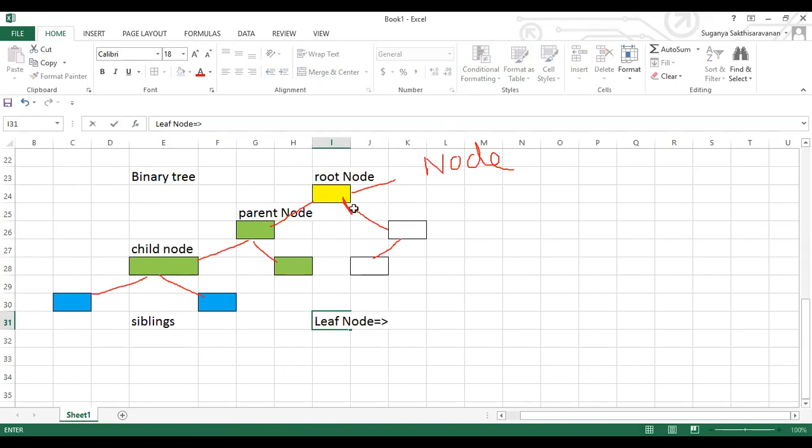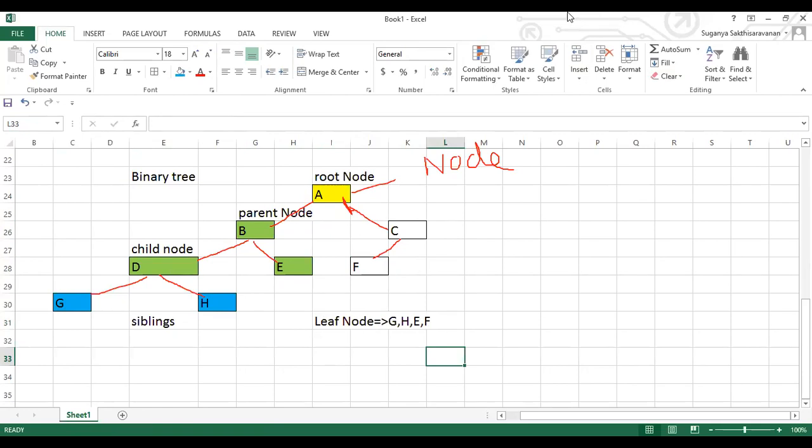Assume that you're going to fill this node with the value A, and I'll fill the others with B, C, D, E, F, just random values, and G, H. So here, G is not further classified, H is not further classified, E is not further classified, F is not classified further. Then these nodes are called leaf nodes. The node which doesn't have any further classification is called a leaf node.